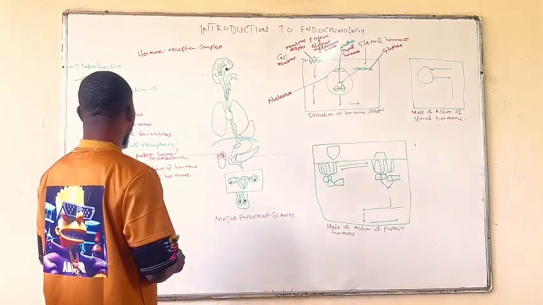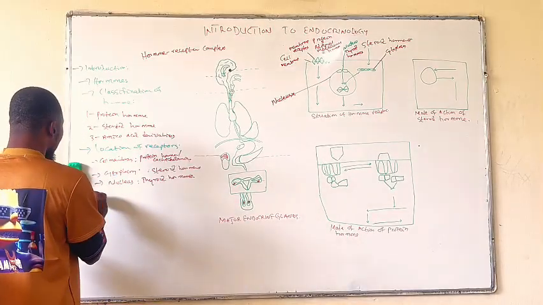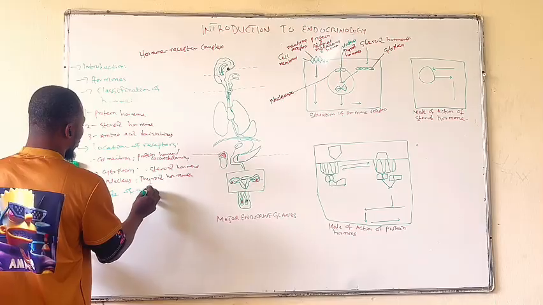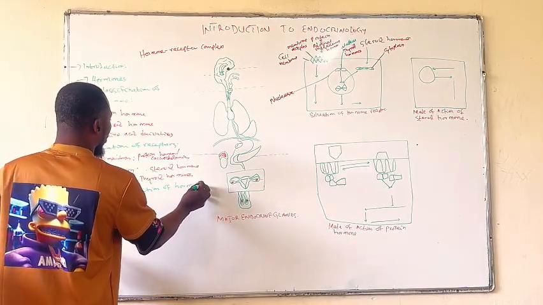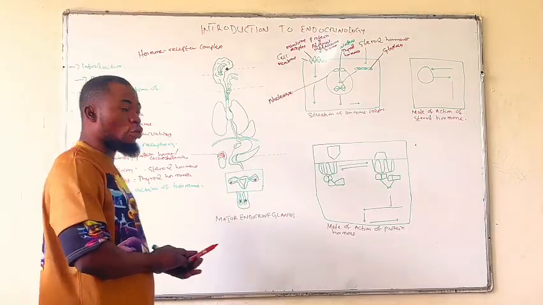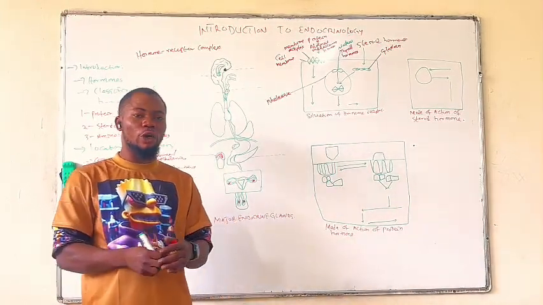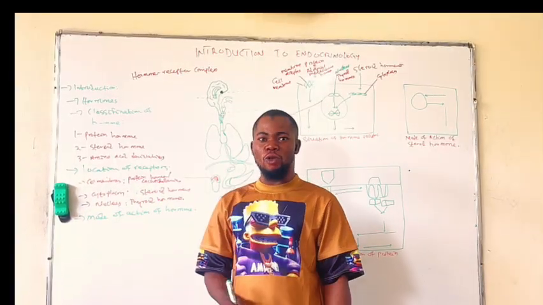Now, there are various mechanisms in which the hormones carry out their responses. That is the mode of action of hormones.